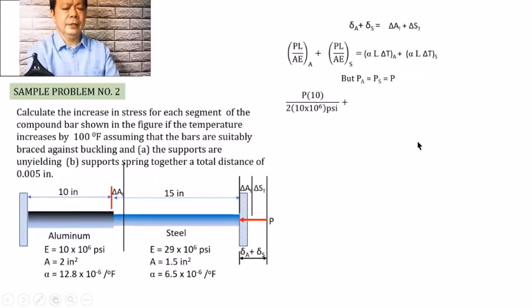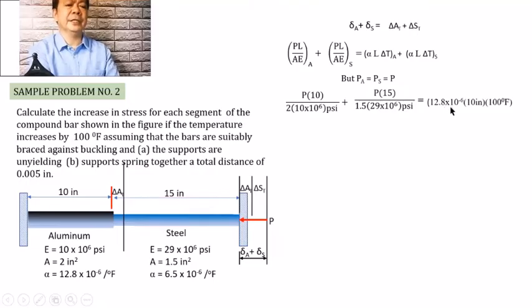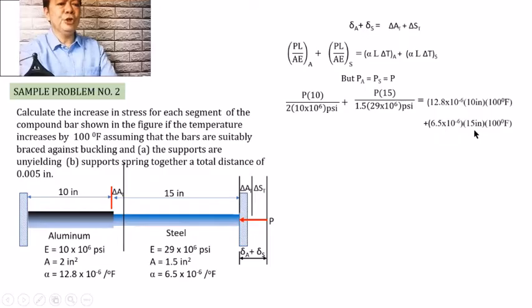For the steel, you have P multiplied by 15 divided by 1.5 times 29 times 10 to the 6 psi, and this shall be equal to the following: alpha L delta T of the aluminum, we have 12.8 times 10 to the negative 6 multiplied by 10 inches multiplied by 100 degrees Fahrenheit plus 6.5 times 10 to the negative 6 for the steel times 15 inches multiplied by 100 degrees Fahrenheit.